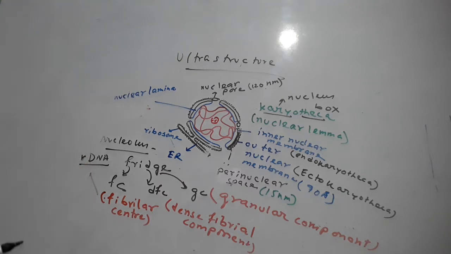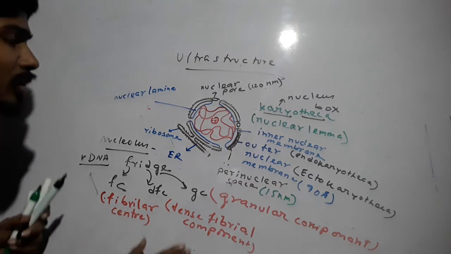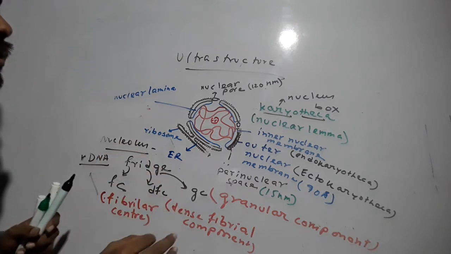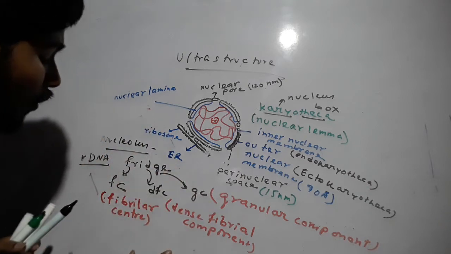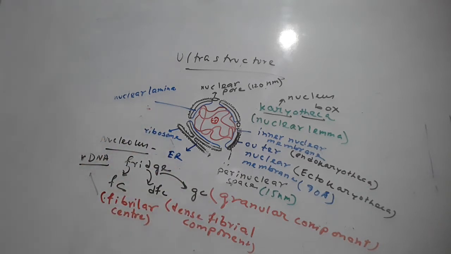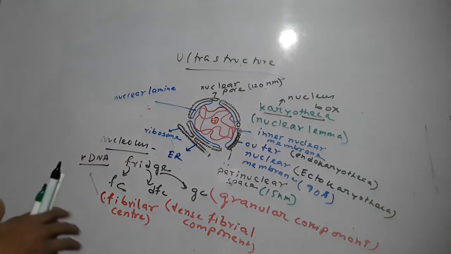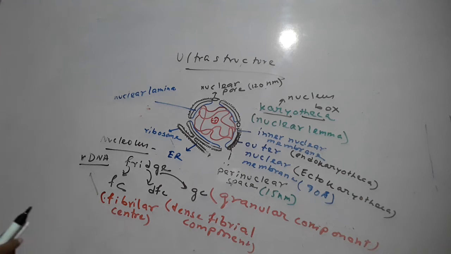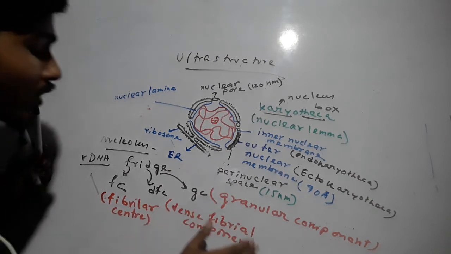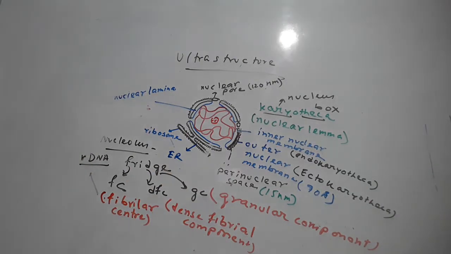Now the dense fibrillar component is next to the fibrillar center, and it is formed of the rDNA and the proteins associated with the nascent rRNA. And this is the GC, the granular component, which forms most of the nucleolus, and it is formed mostly of rRNA and ribosomal subunits. That's the structure or the components of nucleolus.